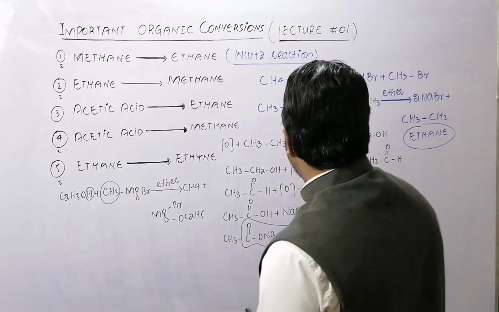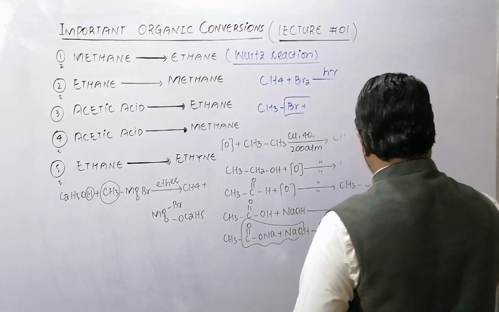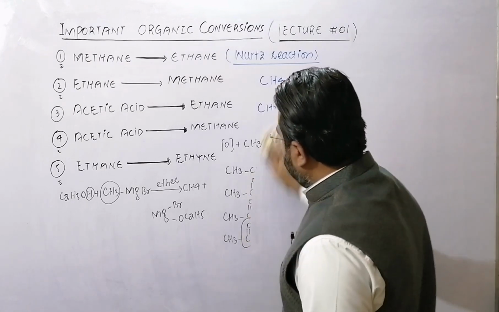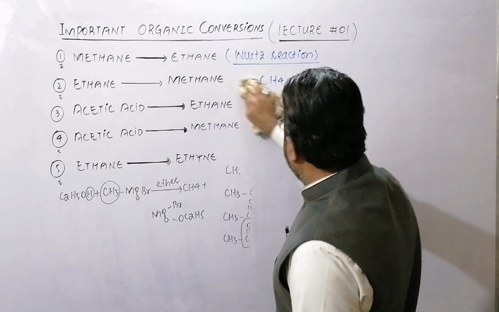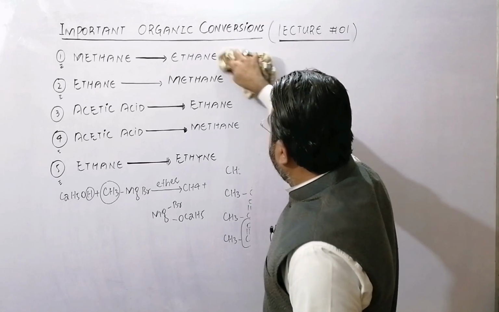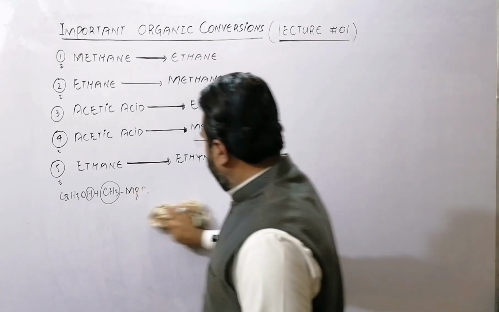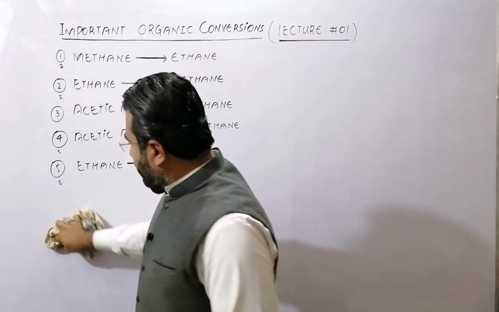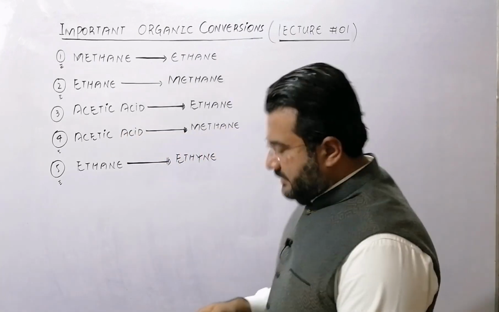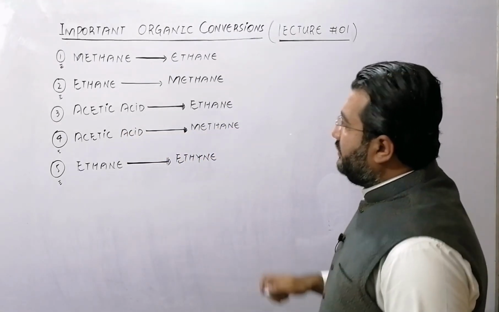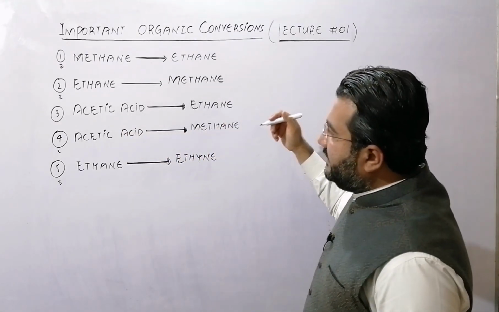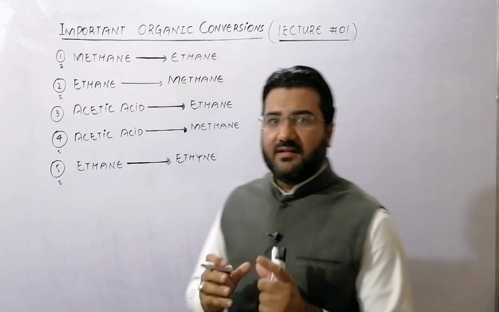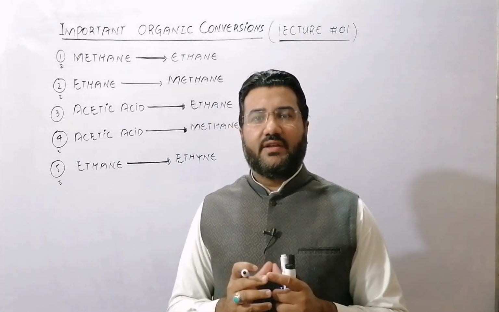Now, my dear student, let us talk about the third conversion. The third conversion is that you are required to convert acetic acid into ethane. Now, listen very carefully.